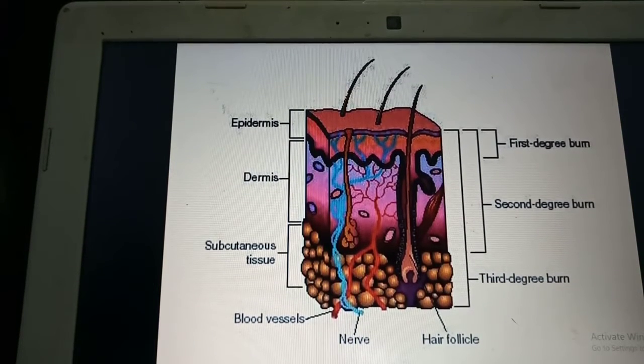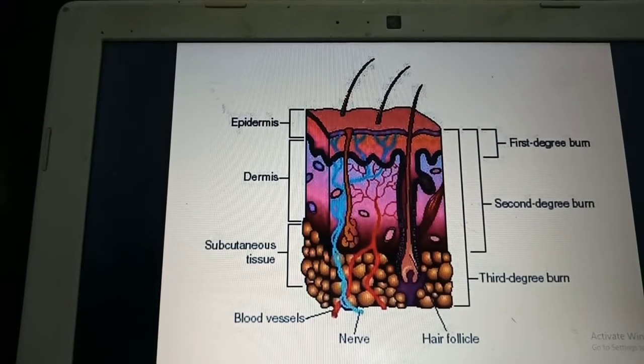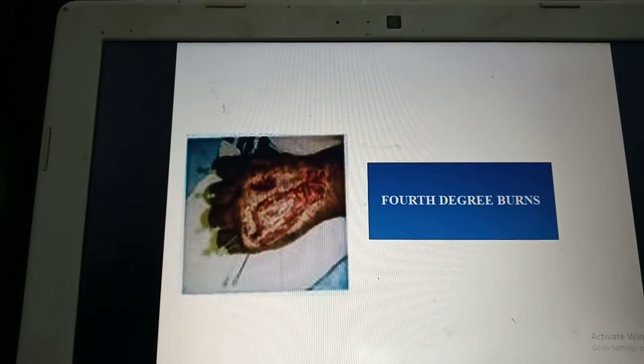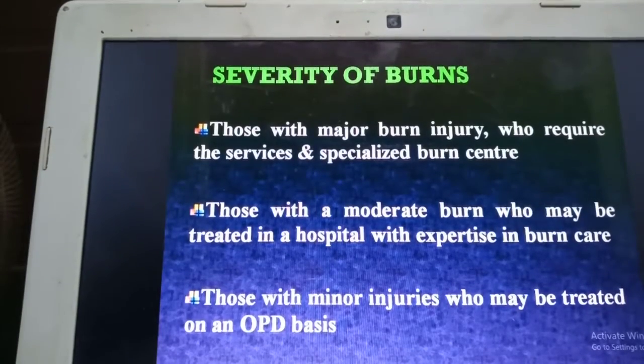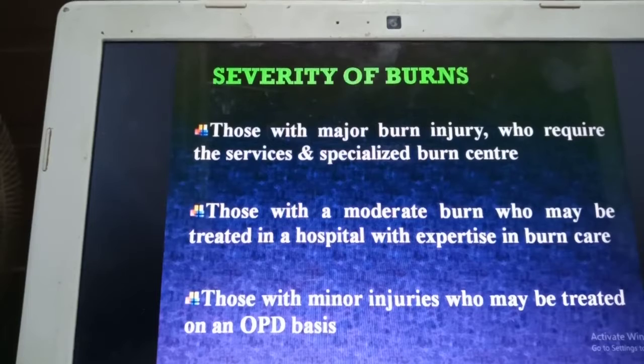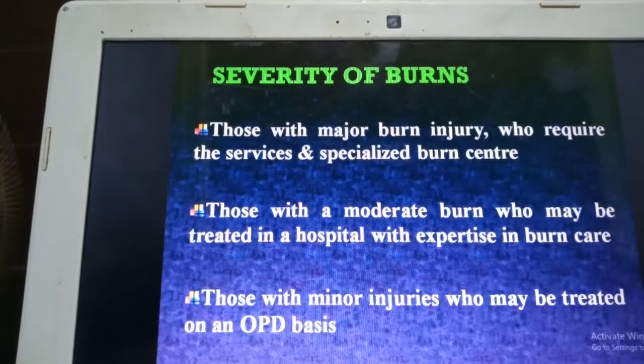And if the burn involves the epidermis as well as the dermis, you call it second degree burns. If the burn involves all three layers, like the epidermis, dermis and the subcutaneous tissue, as you can see in the picture, then you call it third degree burns. And the last one is, as you can see in this picture, even the muscles are involved. So here the epidermis, dermis, the subcutaneous tissue and the muscle layer are involved, then you call it fourth degree. Now coming on to the severity of burns.